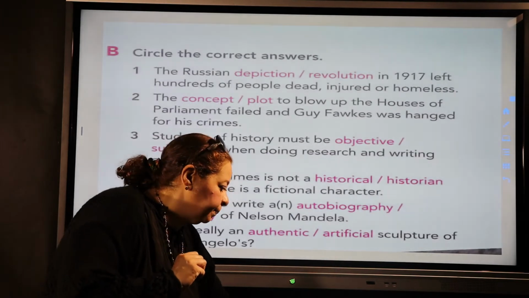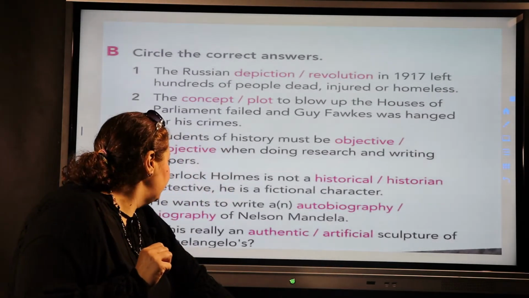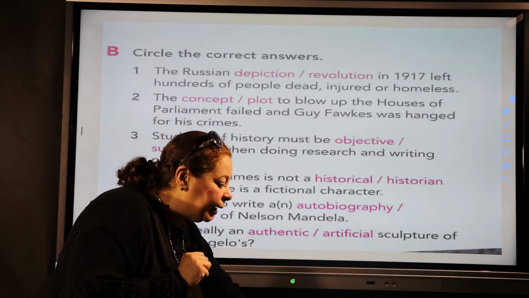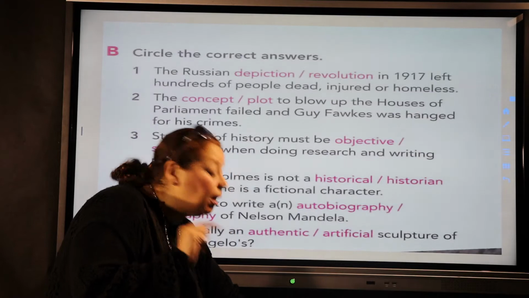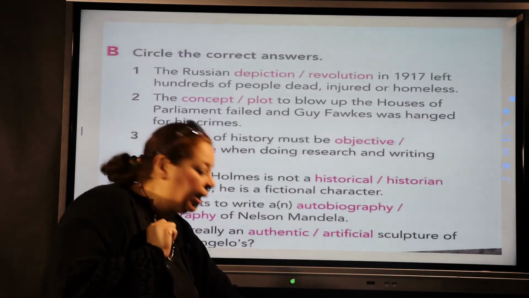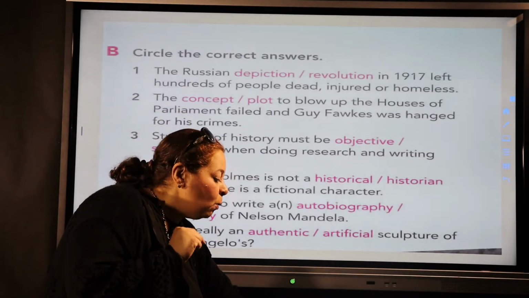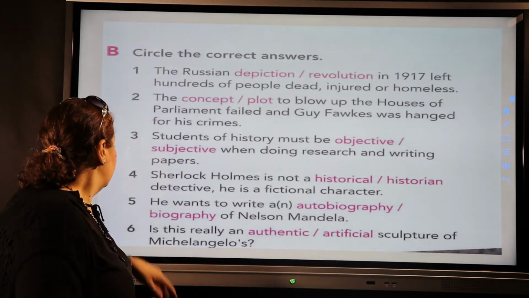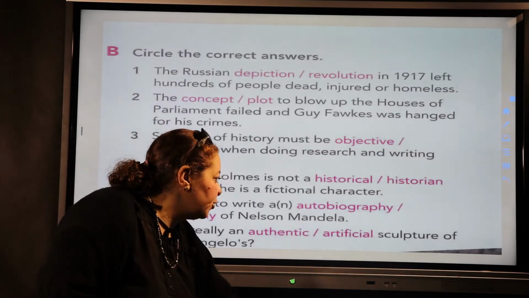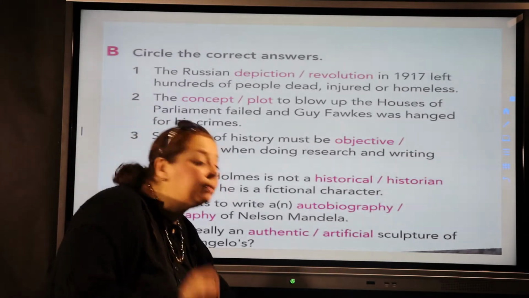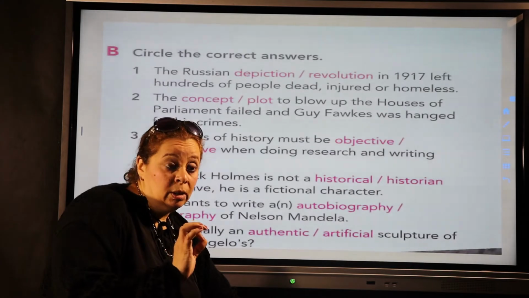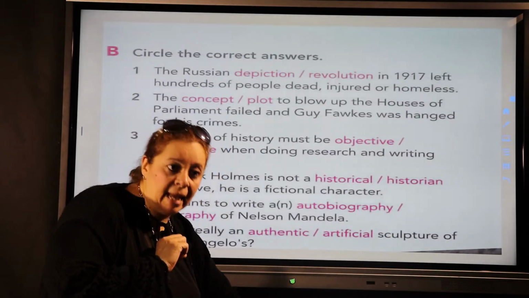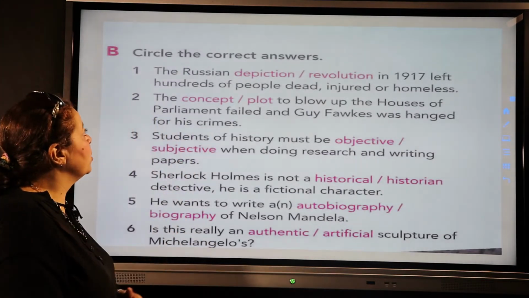It's the person. Then we have autobiography and biography. Autobiography, a book you write yourself about your own life, okay? Now biography, a book someone writes about someone else's life, okay? Then number 6, we have authentic and artificial. Authentic means real, true. Artificial is the opposite, not natural but man-made. Let's go through the exercise.